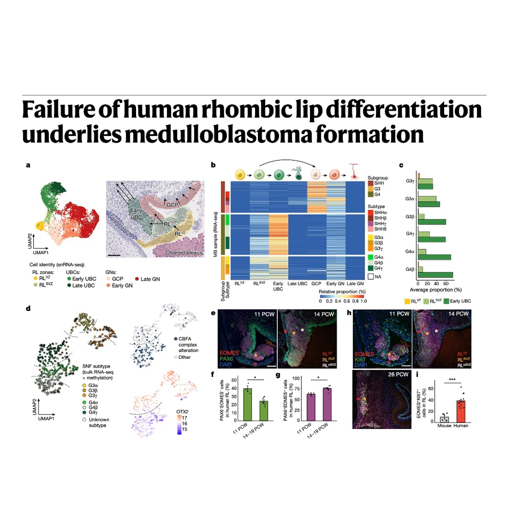If OTX2 is the brake, and it works by suppressing the CBFA accelerator, then if you could somehow remove OTX2 or turn it off... Release the brake. Yeah. Release the brake, then the CBFA complex should turn on, and the cell, even a cancer cell, should be forced to mature, right? Did they try that? They did. And this was really a breakthrough moment described in the research.